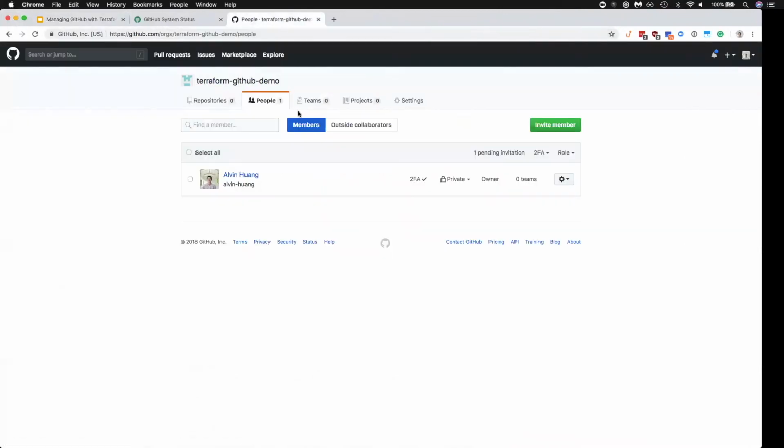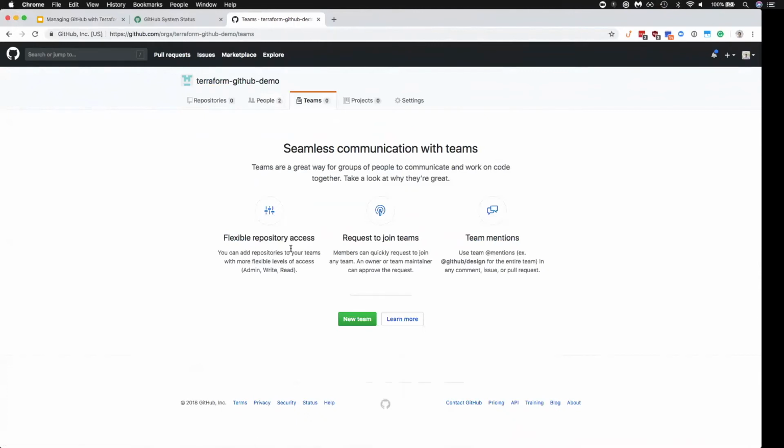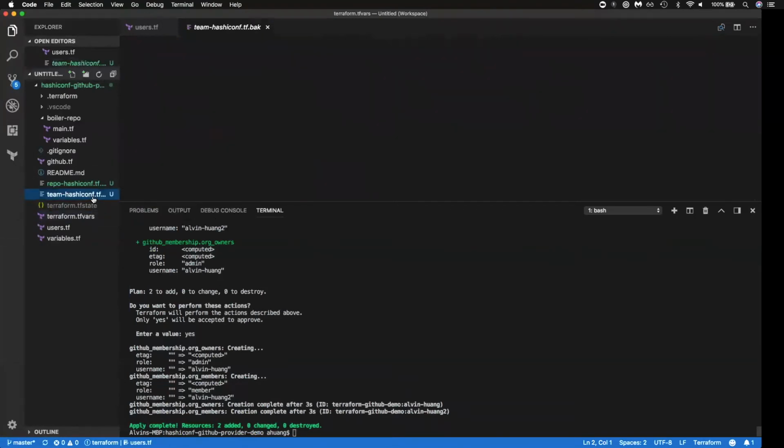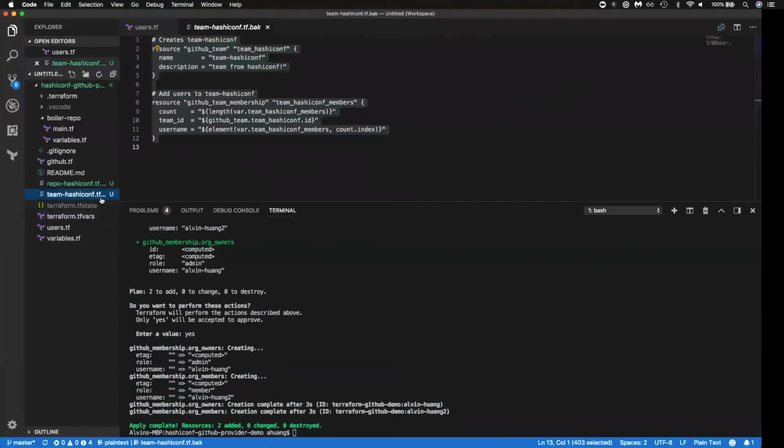Let's check on the GitHub repo. We see that we have no teams created. That's great. We'll go ahead and create one now. So in my Terraform configuration, I have this team-hashiconf configuration file that I just renamed with the .back extension.